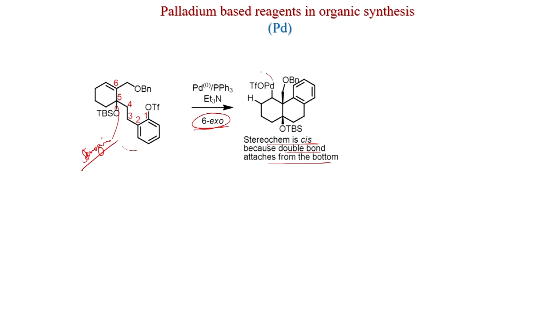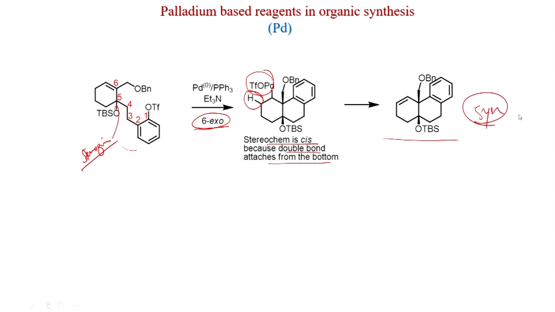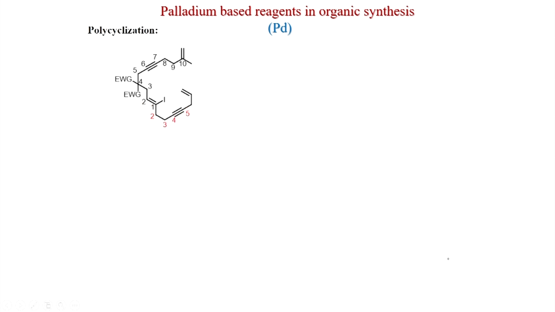Now, your palladium is here now, but if you see, this is a quaternary carbon. So, hydride is present in the neighboring carbons, and it is always like a cyclic system. Here the elimination will happen, and you get the double bond here, and this is the product. This is syn. The stereochemistry is syn. This was published in Tetrahedron 1994.